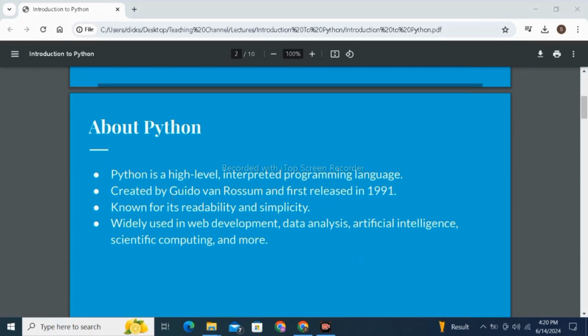It was created by Guido van Rossum and first released in 1991. There are many versions of Python, and it is known for readability and simplicity. It is widely used in web development, data analysis and artificial intelligence. It can also be used for gaming purposes and many more.